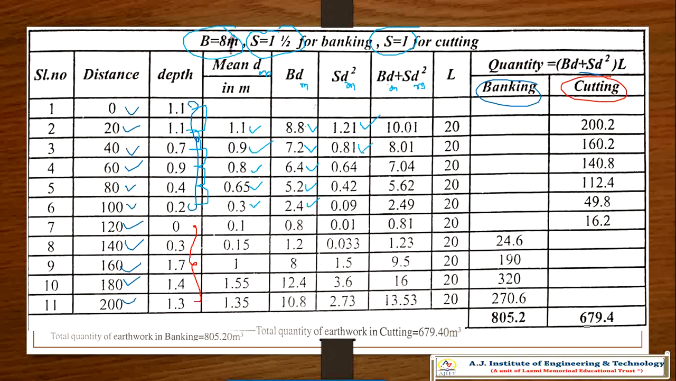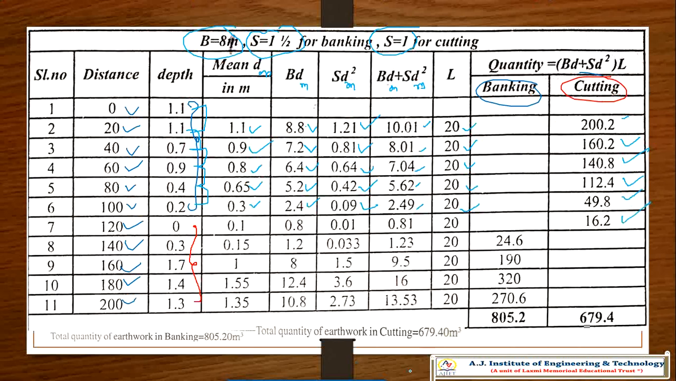0.9 square into 1, 0.8 square into 1, 0.65 square into 1, 0.9 square into 1, and so on. Add both the columns, BD M plus S D square, so that the answer you will get is 10.01. Total 2.49. Multiply the length, each chainage length is 20. So you will get the answers 200.2, 160.2, 140.8, 112.4, 49.8, 16.2.